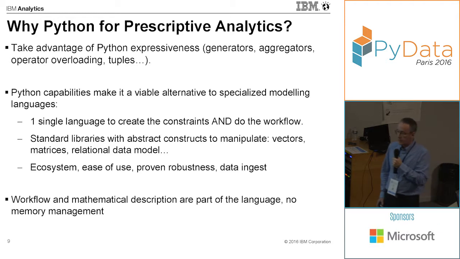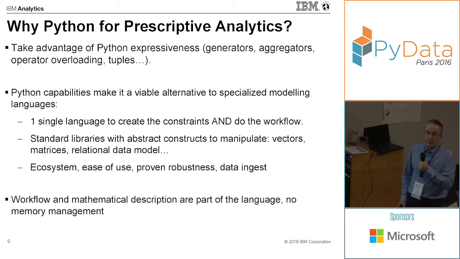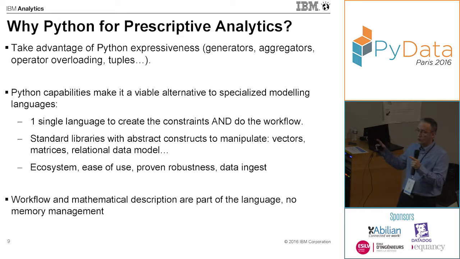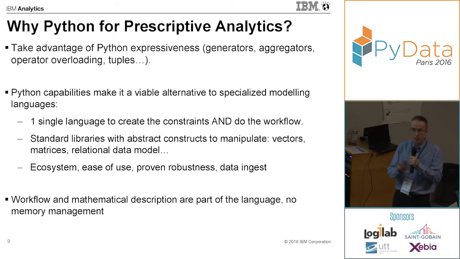But it also has many other advantages. First, those specialized languages are really dedicated to the modeling part. But when you have to run in production, you have to integrate this model with other software components, for importing data, manipulating data, doing visualization, and then exporting your data to some information system.